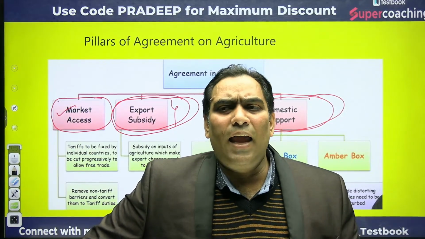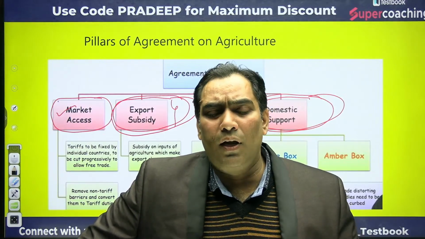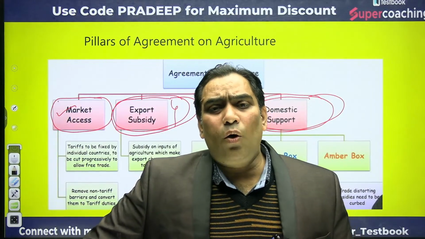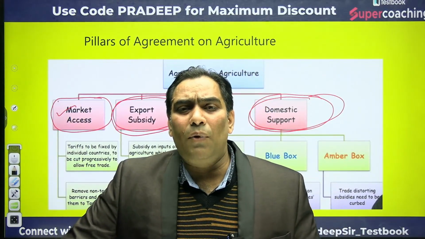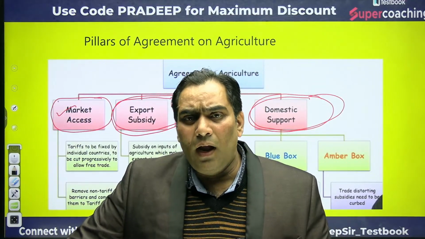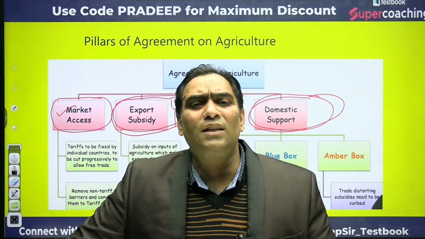Phytosanitary measures, like the export of carpets from India, which was restricted by the USA on the basis that in the production of these carpets, women and child labor is being used, which should not be. That is against our principles.